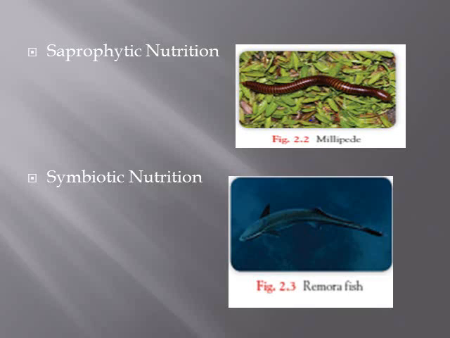These two are the fish, the remora fish and the shark fish. See, the remora fish is a marine fish which is usually found in the warmer parts of the oceans. So that remora fish can cling onto the body of the shark and get its nutrients from the places where the shark moves around. Okay, so this is the best example for symbiotic nutrition.